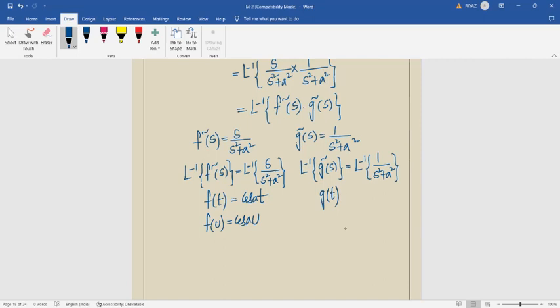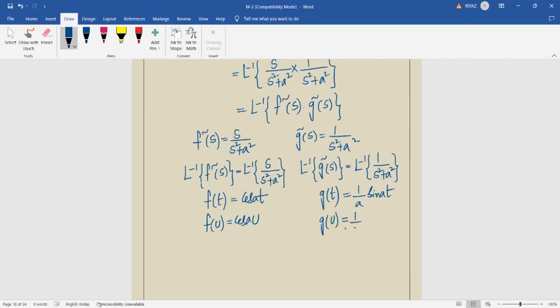G of t is equal to 1 by a sin at, is the actual inverse Laplace transform formula. But we don't want g of t, we want g of u and g of t minus u. पहले g of u कर लेना, then t minus u easily कर सकते हैं आप.